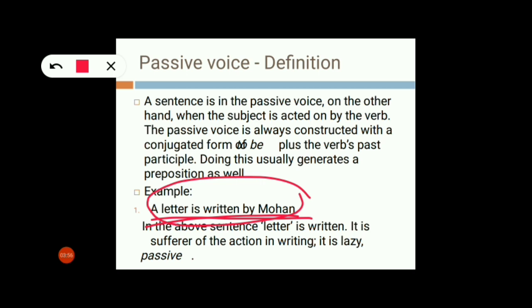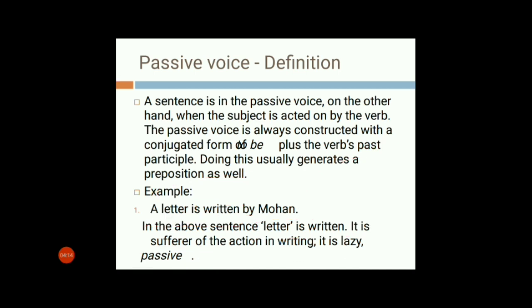That thing I understood here. So in the above sentence, letter is written here. It is the sufferer of the action in writing. It is lazy and it is passive. We call this passive. And the second thing you can understand here is that written is my V3 form, that is the past participle form here.